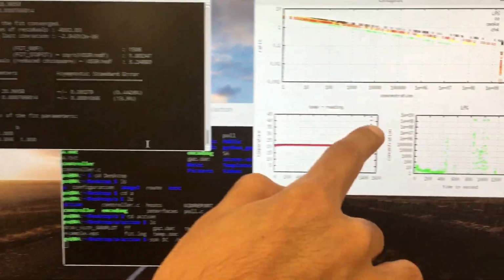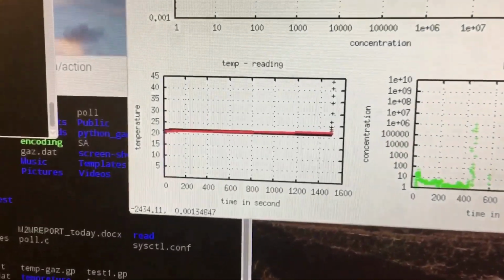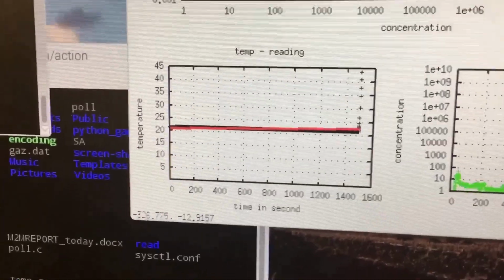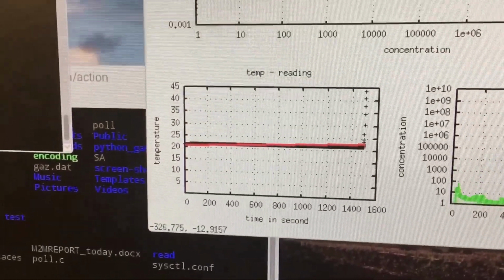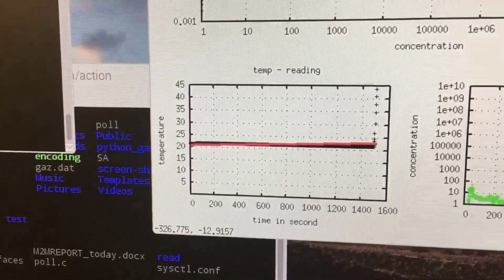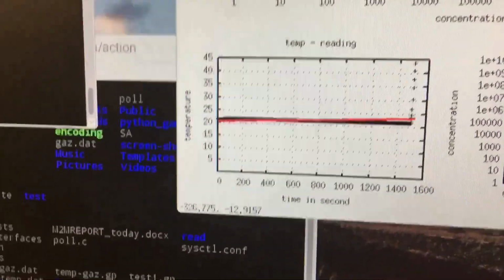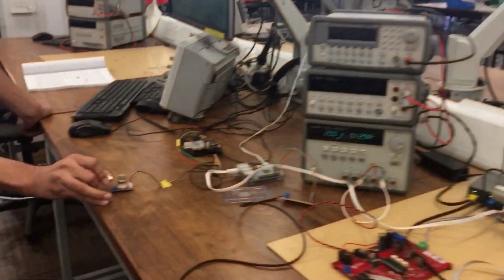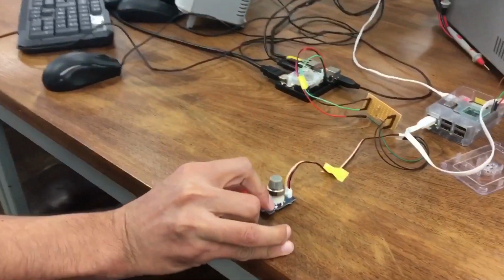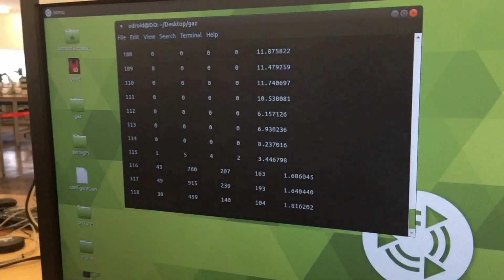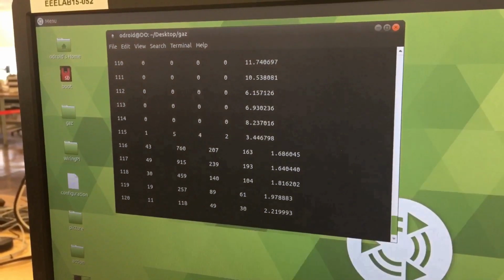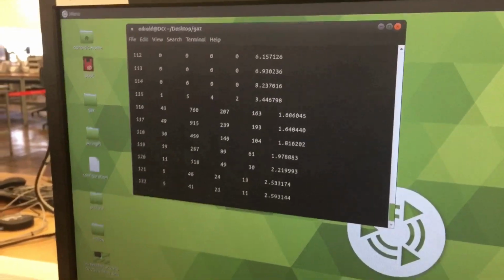We can see it changing, and if we release it, it returns to the normal temperature. Okay, the same thing for the gas. When I apply the gas, it changes here, and the same thing appears on the screen of the central machine.